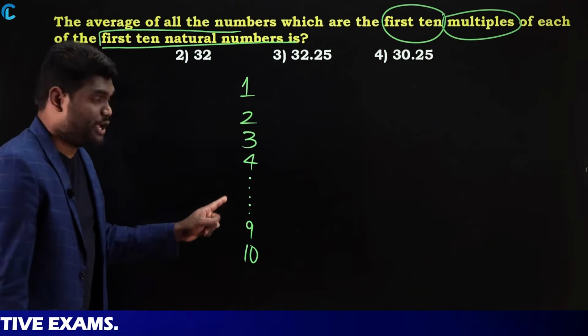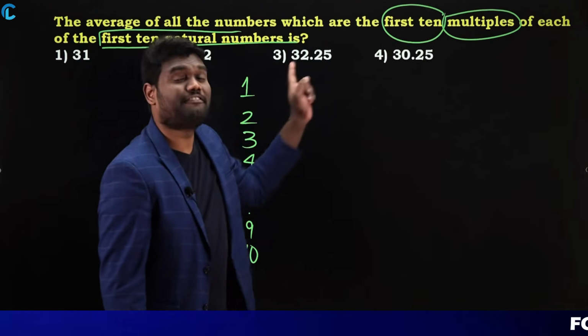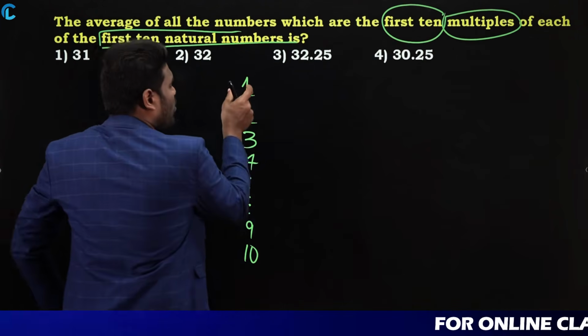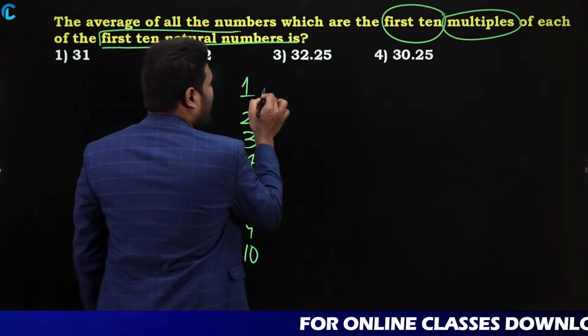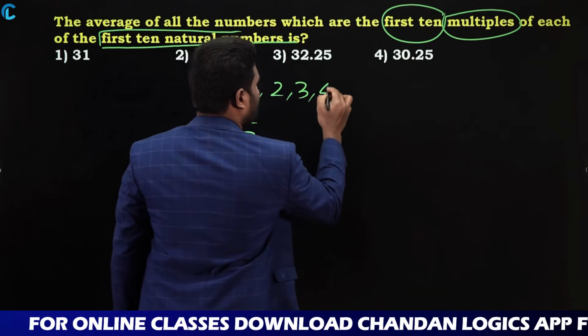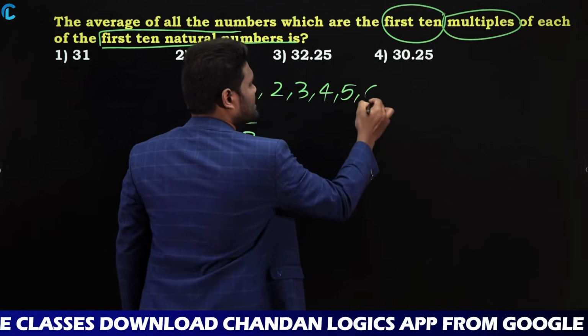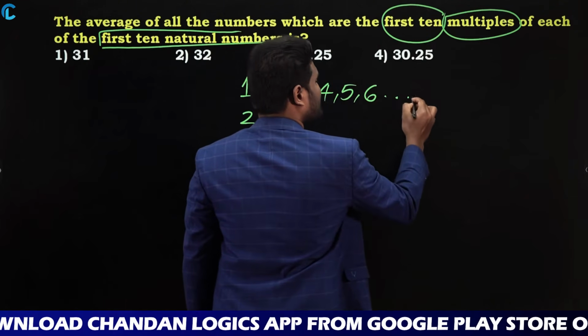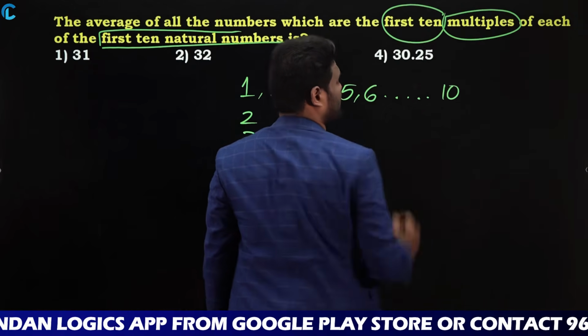For this, you need to take multiples, the first 10 multiples. Look here, what are the multiples of 1? The multiples of 1 are nothing but 1, 2, 3, 4, 5, 6, so on. The question is saying till 10 multiples.